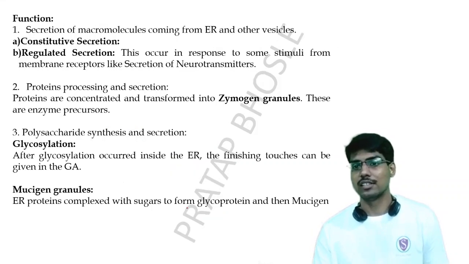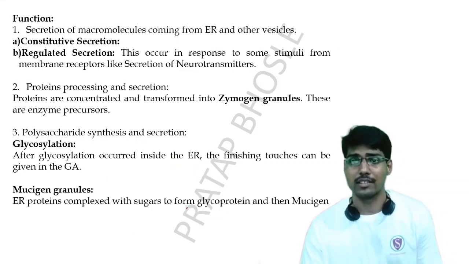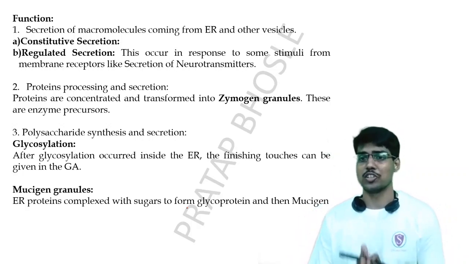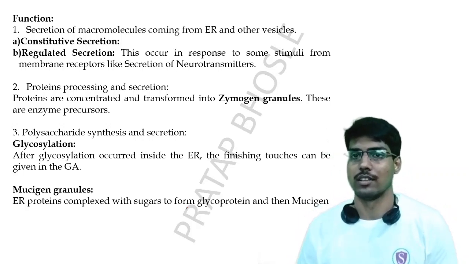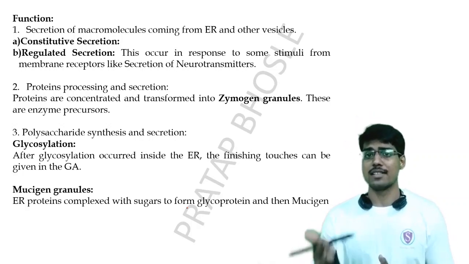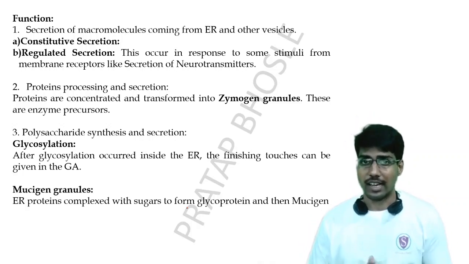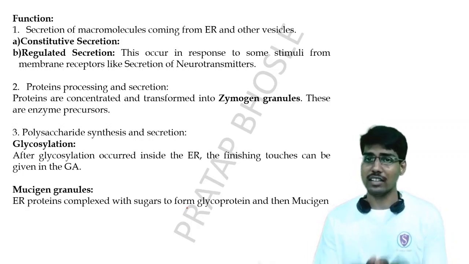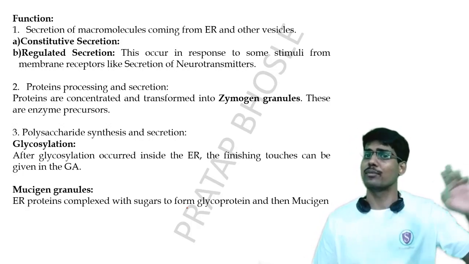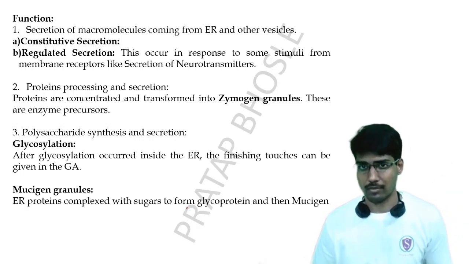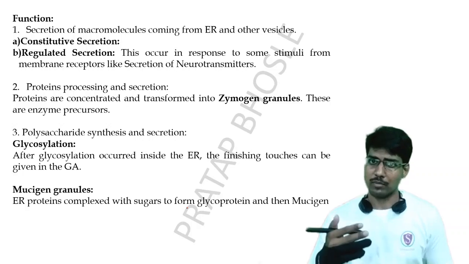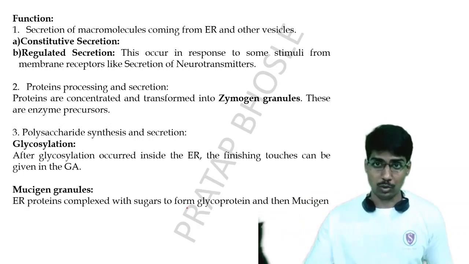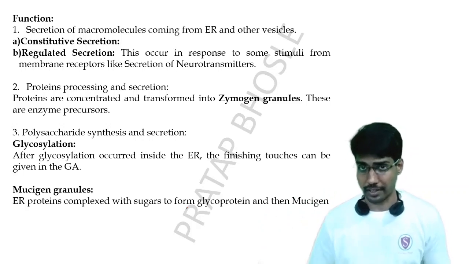The next is the function, the major part of the Golgi apparatus. So what are the functions? The first function is the secretion of macromolecules, enzymes or proteins. Whatever enzymes, proteins and macromolecules come inside the Golgi apparatus, where do they ultimately come from? The endoplasmic reticulum, most of them. Some of them might be synthesized in the Golgi apparatus also, and some come to the Golgi apparatus directly from the cytoplasm.